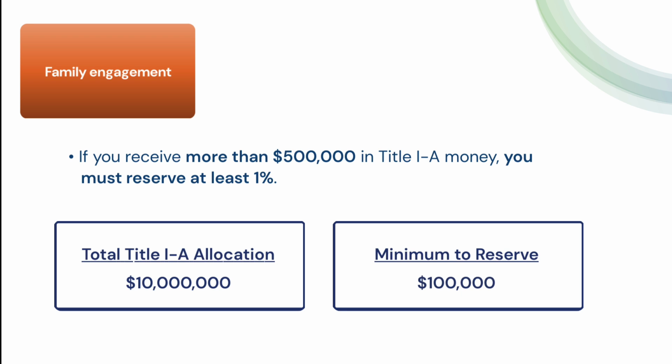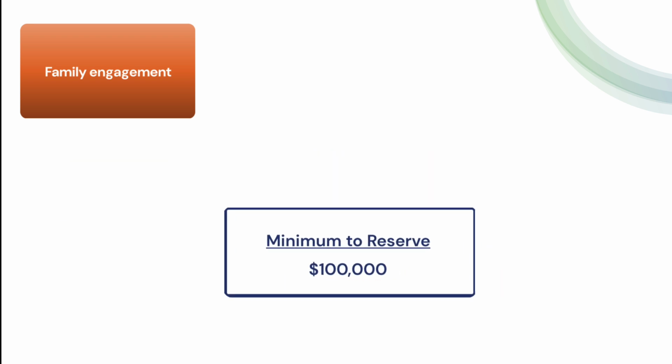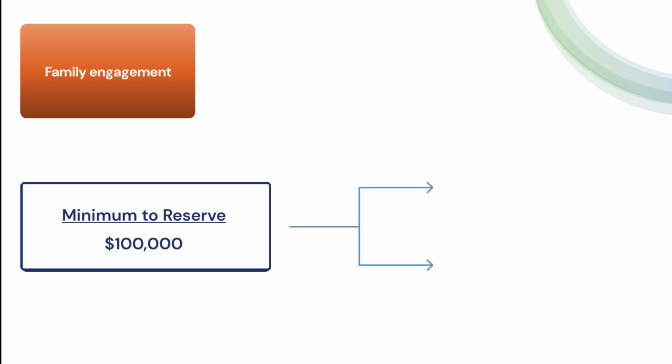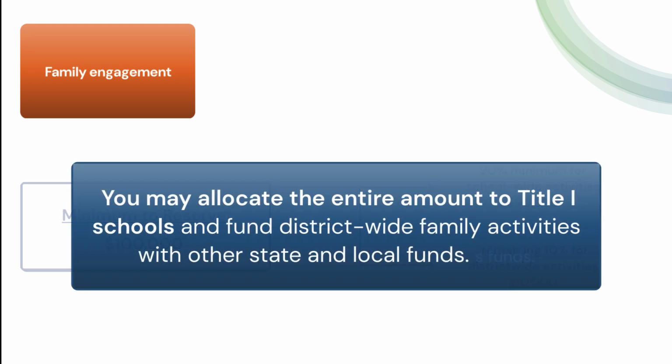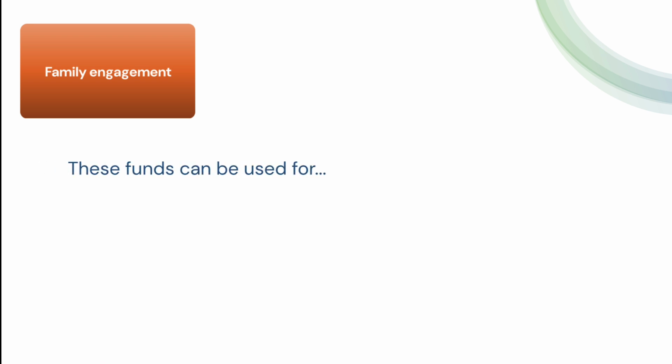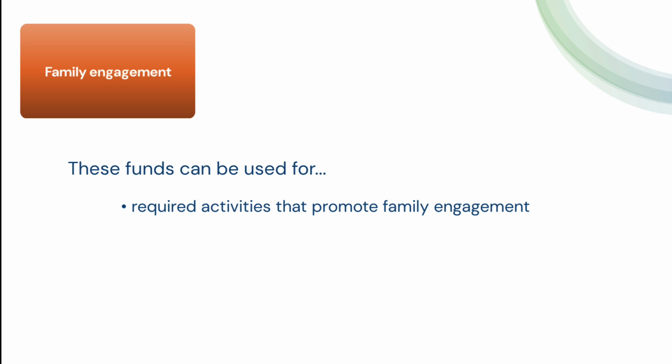family engagement. After the 1% set-aside amount is determined, the LEA must then allocate at least 90% of that amount to schools for family engagement activities. The remaining 10% may be used for district-wide family engagement activities. However, you may allocate the entire amount to Title I schools and fund any district-wide family engagement activities with other state and local funds. These funds can be used for required activities that promote family engagement and support academic learning